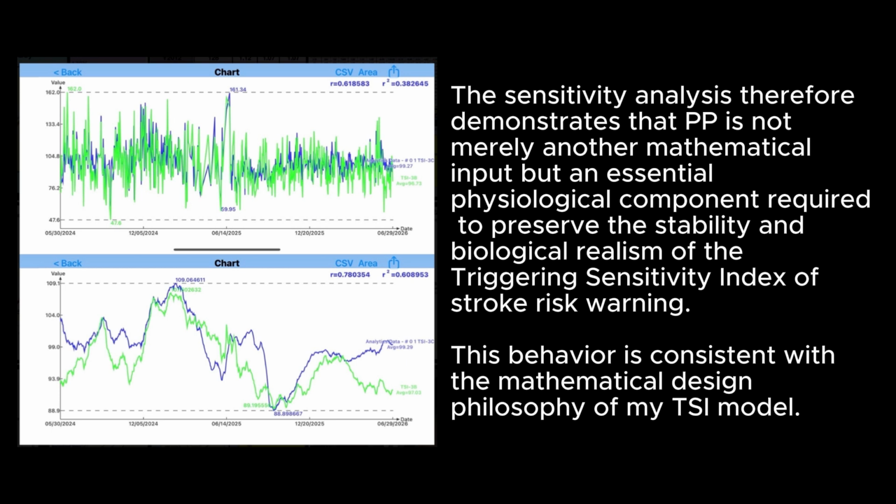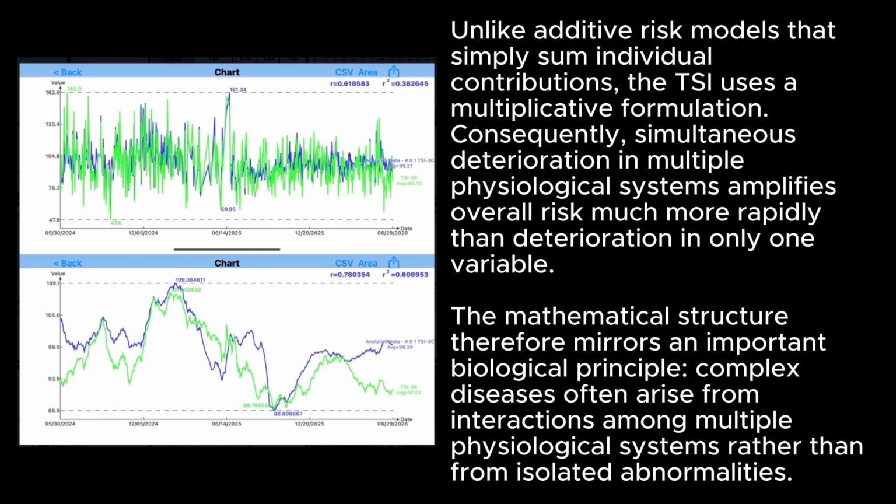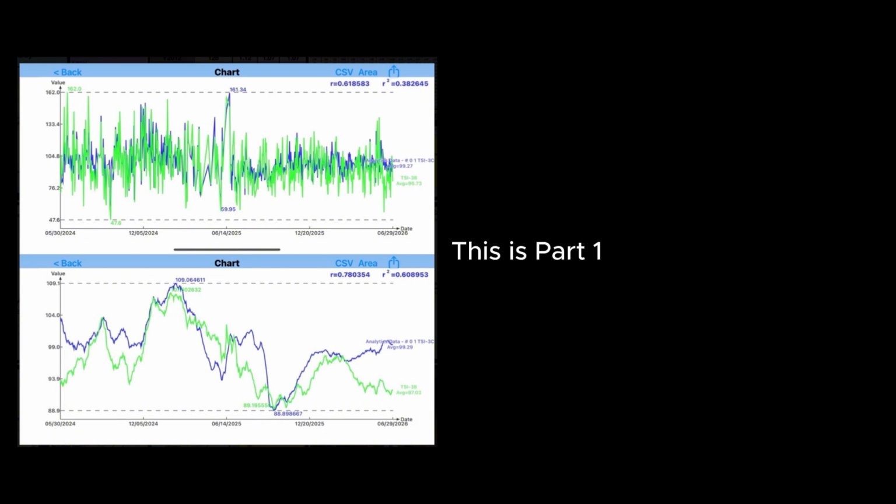This behavior is consistent with the mathematical design philosophy of my TSI model. Unlike additive risk models that simply sum individual contributions, the TSI uses a multiplicative formulation. Consequently, simultaneous deterioration in multiple physiological systems amplifies overall risk much more rapidly than deterioration in only one variable. The mathematical structure therefore mirrors an important biological principle. Complex diseases often arise from interactions among multiple physiological systems rather than from isolated abnormalities. This is part 1.